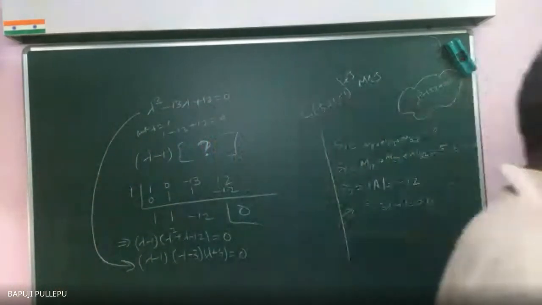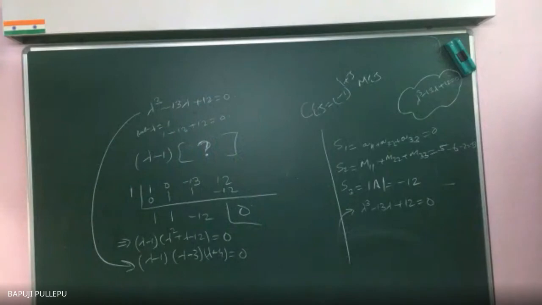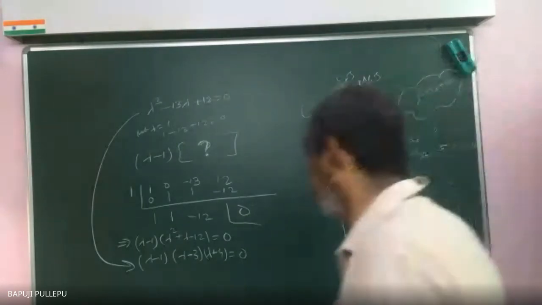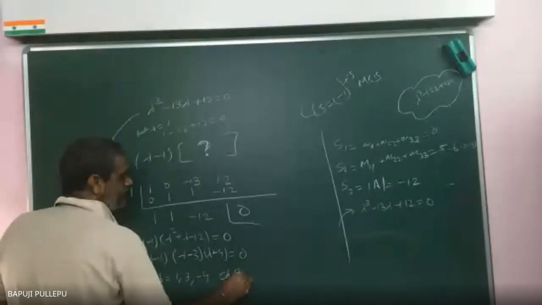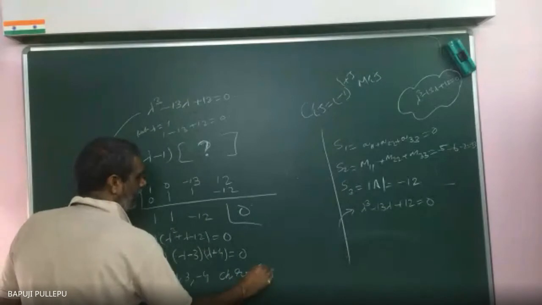Correct? Everything I can write as linear factors. Now I am able to tell who my lambda is. Now what are the lambda values? 1, 3 and minus 4. These all are what? Characteristic roots.